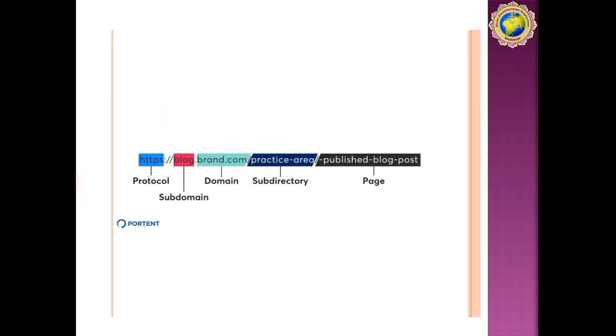Here is a URL constructed using the domain name system. HTTP is our protocol. Here the blog is our subdomain. Brand.com is our domain, practice area is our subdirectory, and the published blog post is our page content.